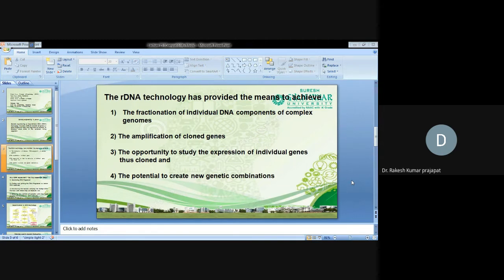What are the objectives of using this recombinant DNA approach? The fractionation of individual DNA components of a complex genome, the amplification of cloned genes, the opportunity to study the expression of individual genes, meaning individual genes can be expressed, and the potential to create new genetic combinations, meaning new genetic combinations can be created by using this recombinant DNA technology.